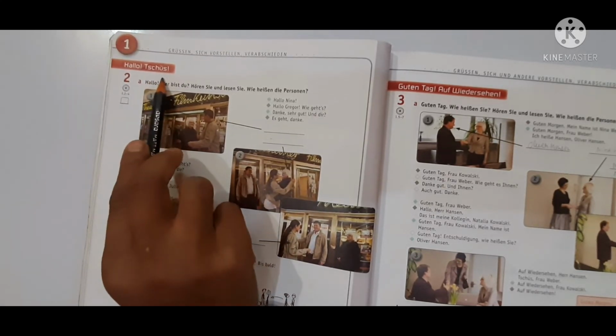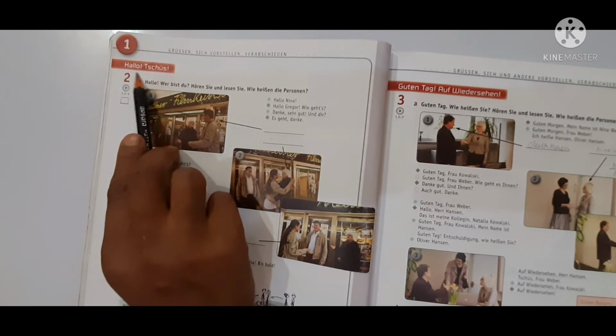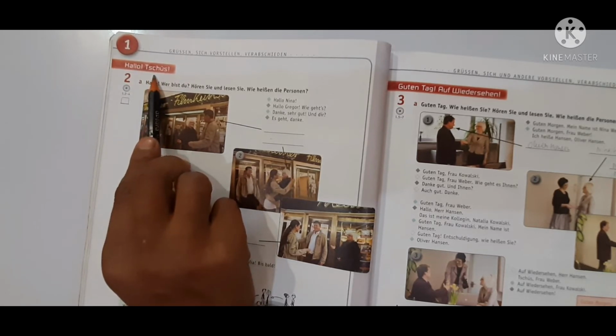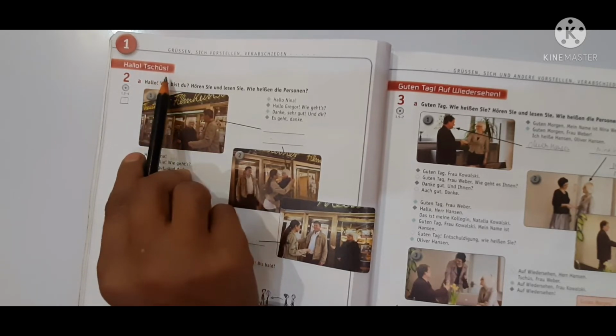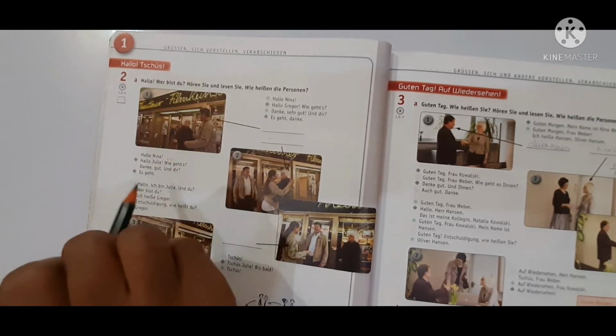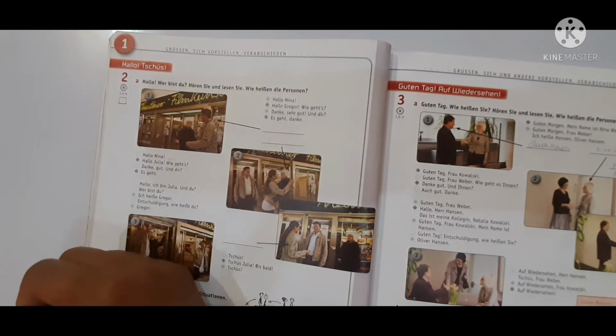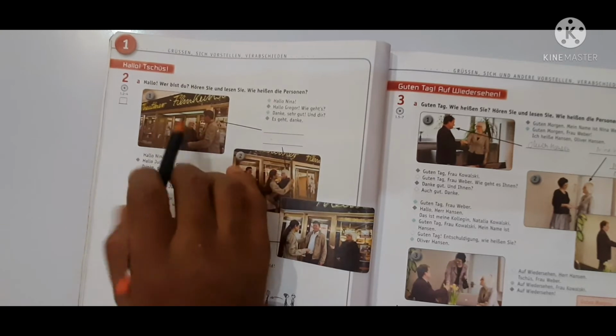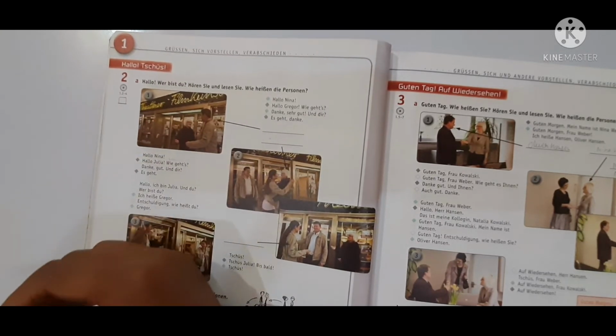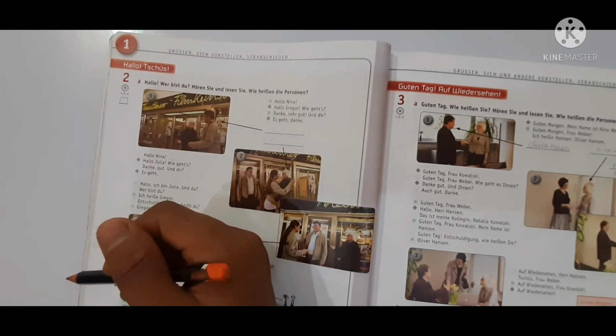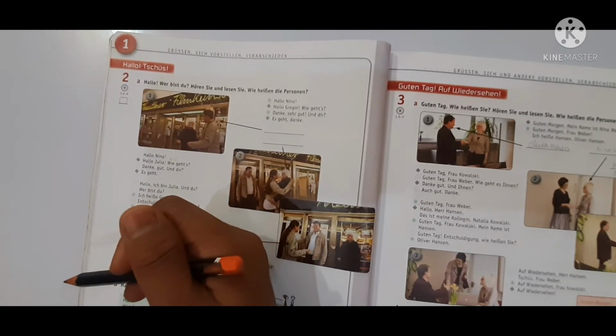Hallo, tschüss. Hallo is hello. Tschüss is bye. This is very casual, so you can use tschüss informally, or with someone you often meet. And if you are saying goodbye formally, you can say auf Wiedersehen.